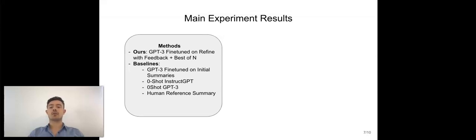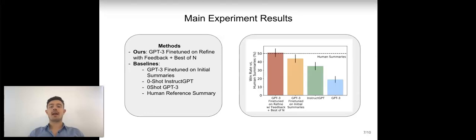Now let's look at the results. On the y-axis, we can see the various methods, where ours is shown in red. On the x-axis, we calculate the win rate of various methods against human summaries. The win rate is calculated by comparing the rank of a specific method with the rank of the human summary. And remember, those ranks were given by humans. We count a better rank as a win and a tie as half a win.